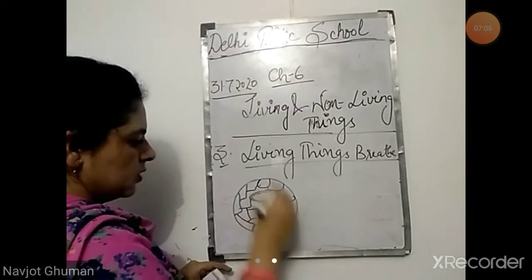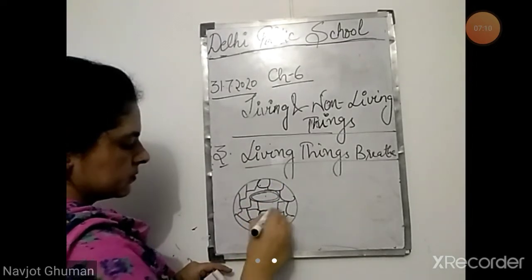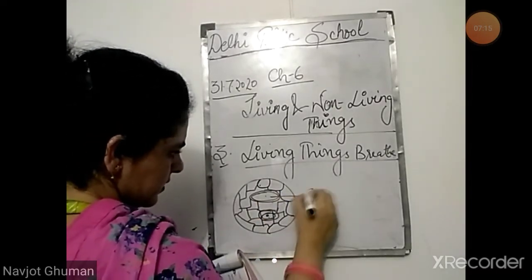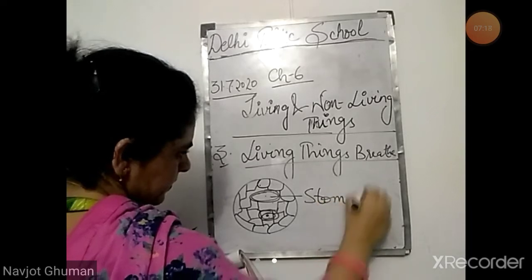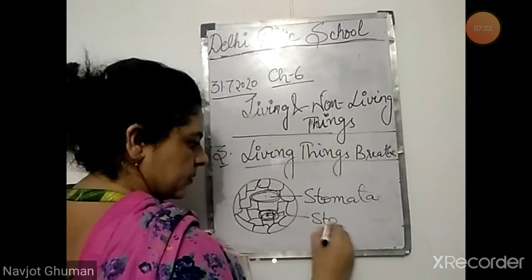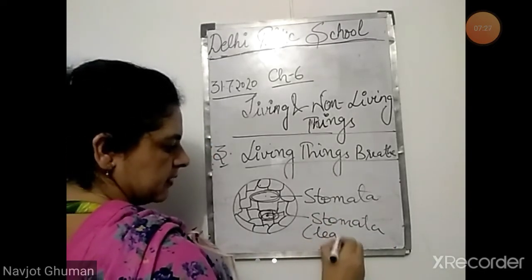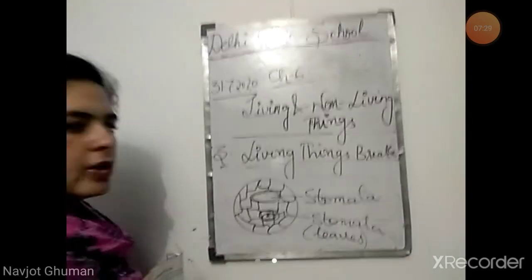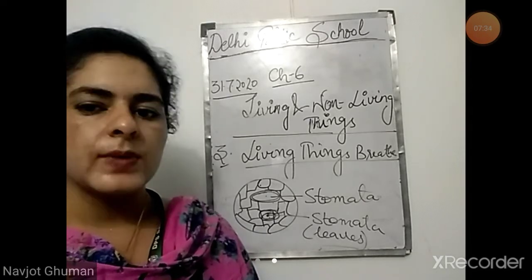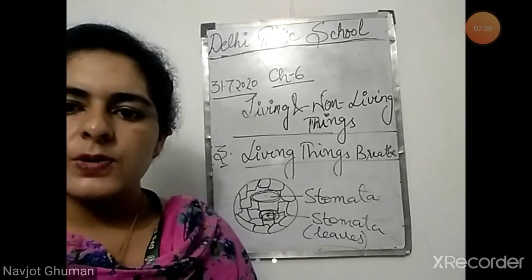Stomata are the small holes that are present in leaves. These are the stomata. So plants breathe through stomata. Where are stomata present? Stomata are present on the leaves of the plant. We cannot see them with the naked eye. They are not visible to us. They can only be seen in the microscope.